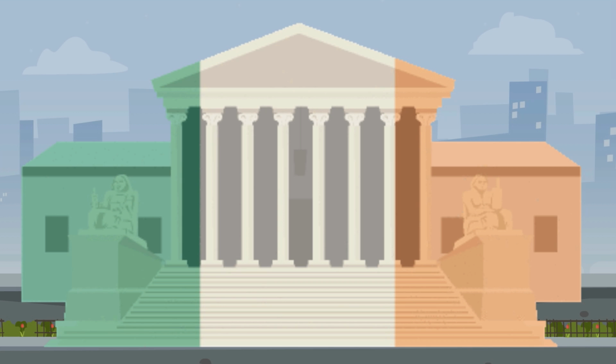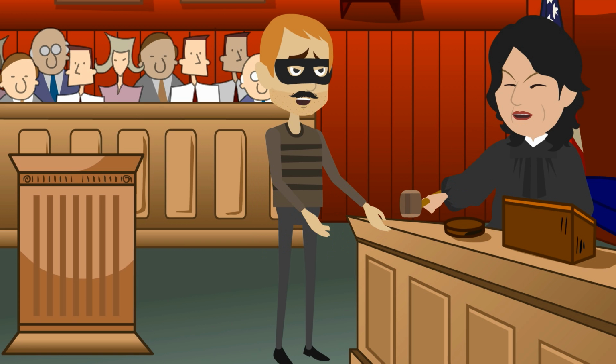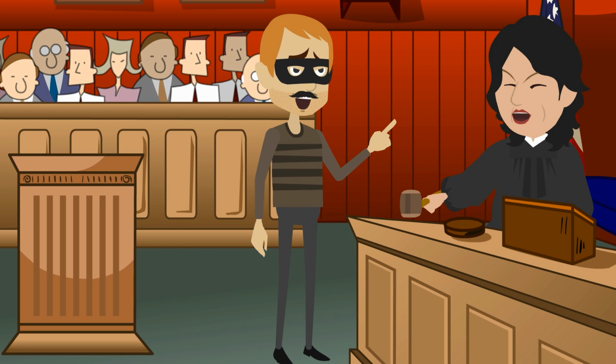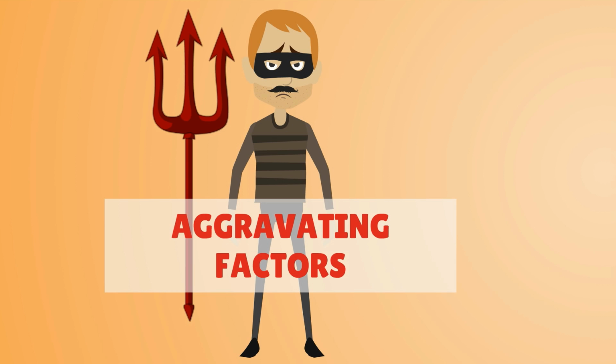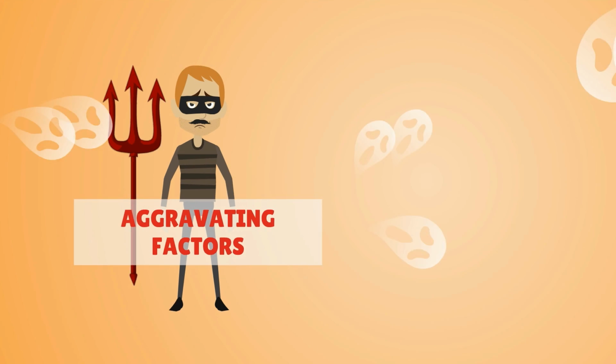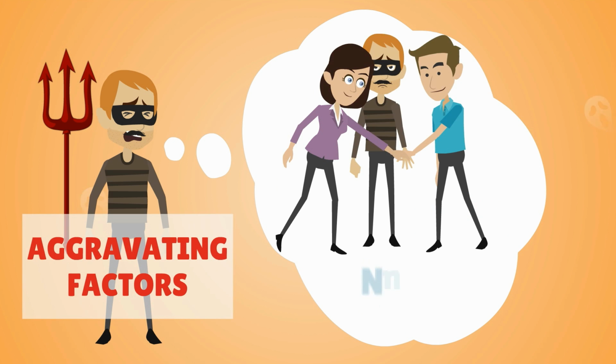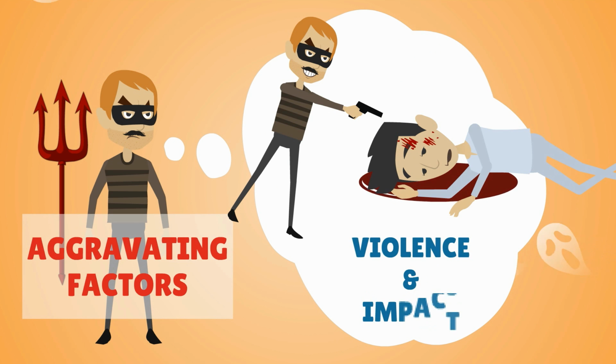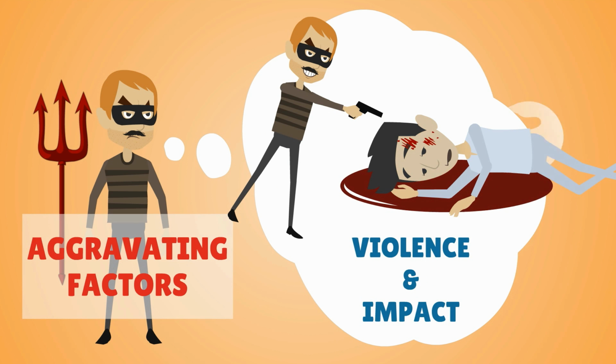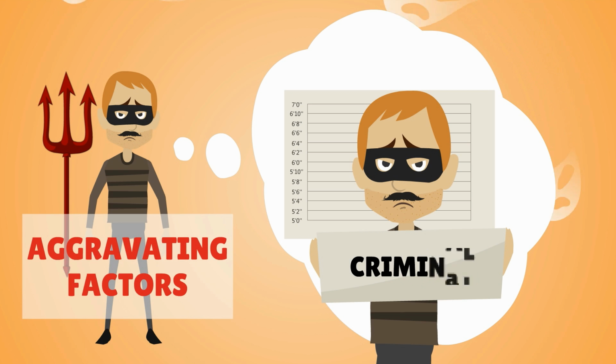The court in Ireland determines the type and severity of the punishment upon conviction for an offence by considering two factors. Aggravating factors would merit a harsh sentence, like the severity of the offence, the role and level of participation of the offender, the level of violence, the impact of the crime on the victim, and whether the person is a first-time or a repeat offender.